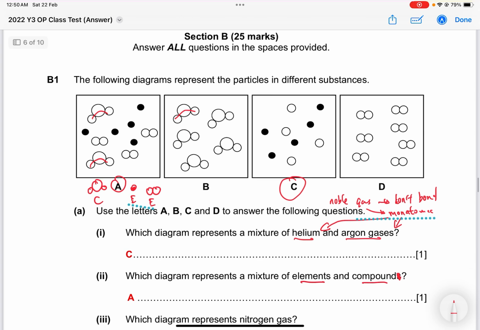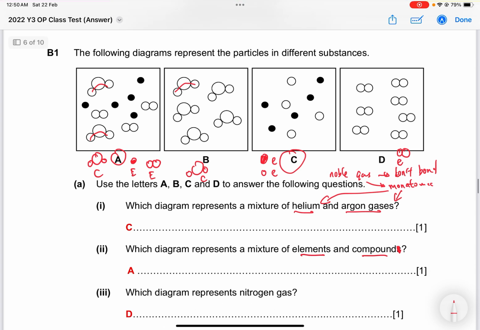B itself actually is a pure compound, so this one is only made out of 1 compound. This one is actually made out of 2 elements. This one is made out of 1 element only. This is an element, 2 of them, so this is a diatomic element. So which represents nitrogen gas? Nitrogen gas N2, that's why it is D. Take note, D, because it is part of the H7 family.